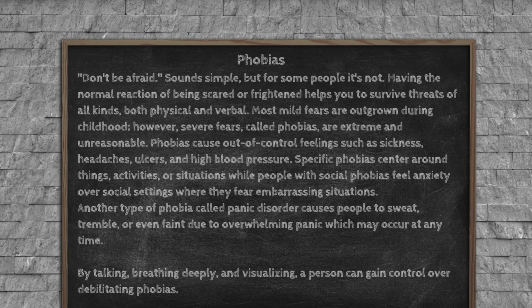Specific phobias center around things, activities, or situations, while people with social phobias feel anxiety over social settings where they fear embarrassing situations. Another type of phobia, called panic disorder, causes people to sweat, tremble, or even faint due to overwhelming panic, which may occur at any time. By talking, breathing deeply, and visualizing, a person can gain control over debilitating phobias.